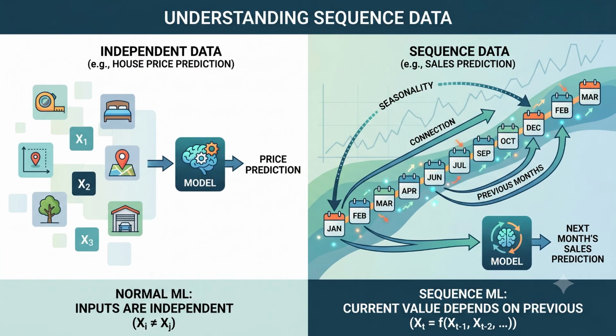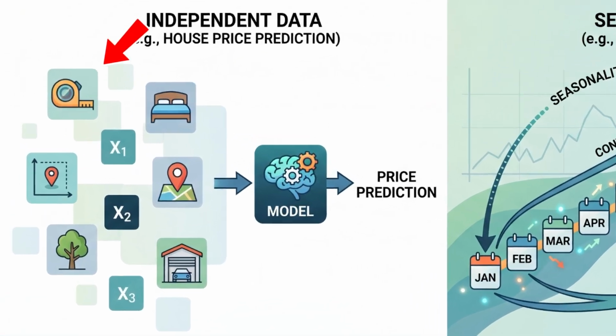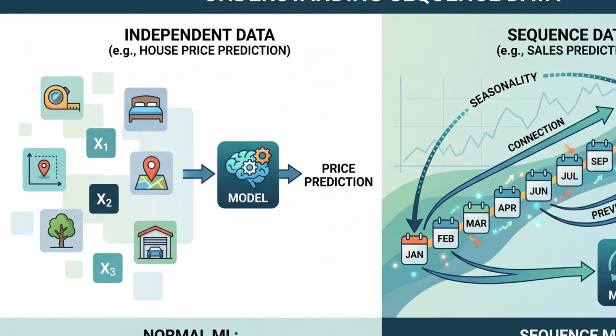Before we build any model, we need to understand what makes sequence data different. In a normal machine learning problem, we usually assume that each input example is independent. For example, if we want to predict the price of a house, we may use the size of the house, the number of bedrooms, the location, and other features.